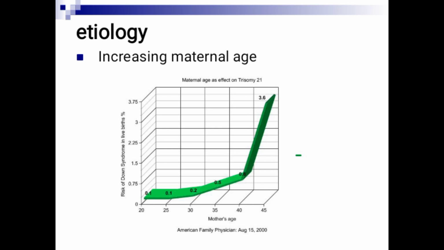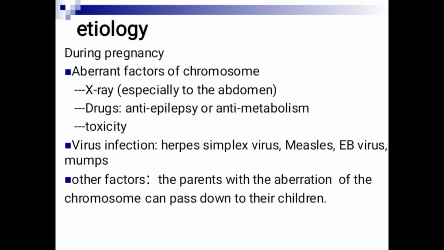But that doesn't mean that a woman less than 35 years can't give birth to someone who has Down syndrome. Other risk factors include X-ray. Unless necessary or the benefit outweighs the risks, X-ray and CT scan are all contraindicated in pregnancy, because some dose or exposure will damage the DNA of that particular baby.